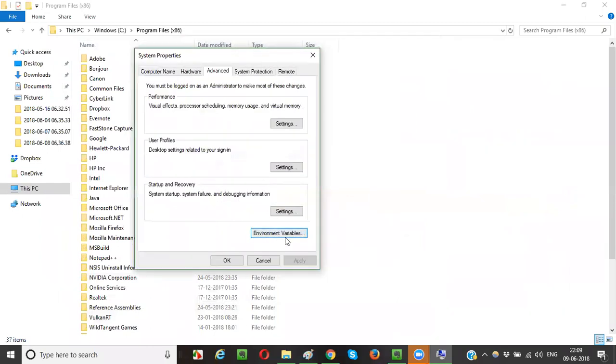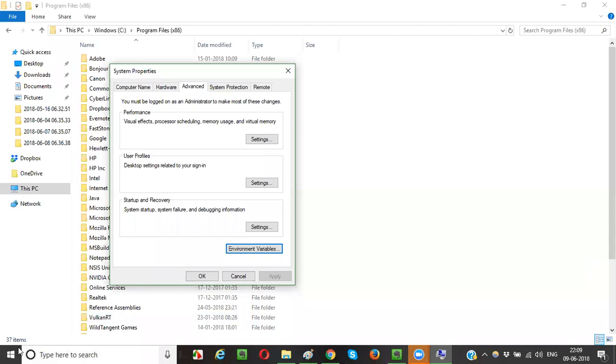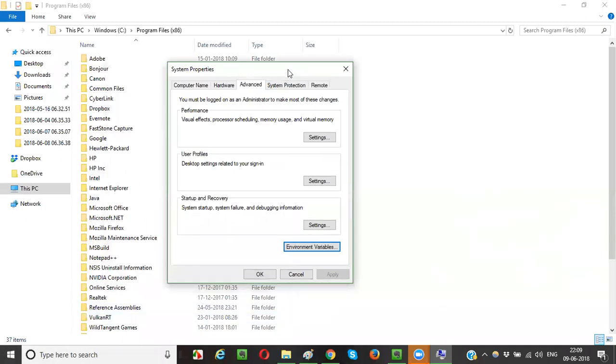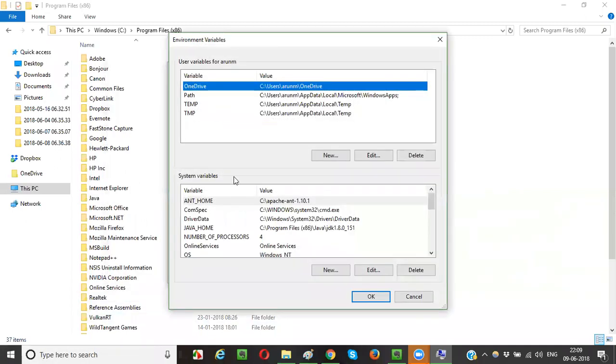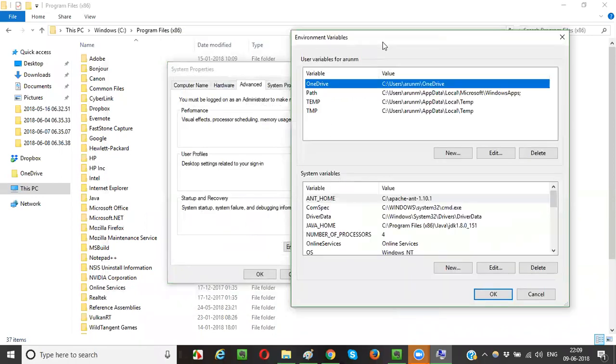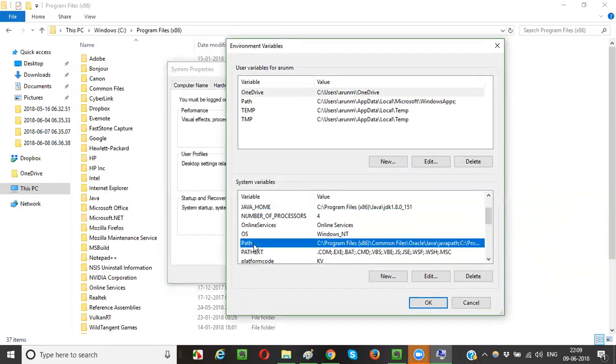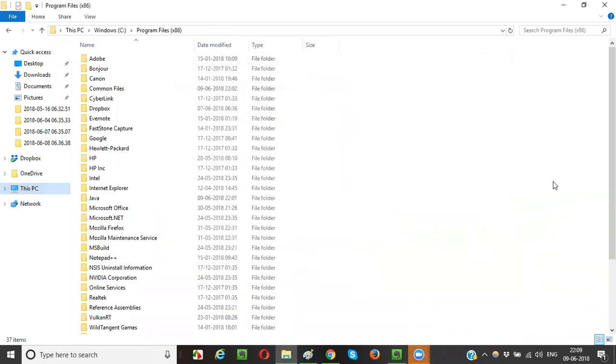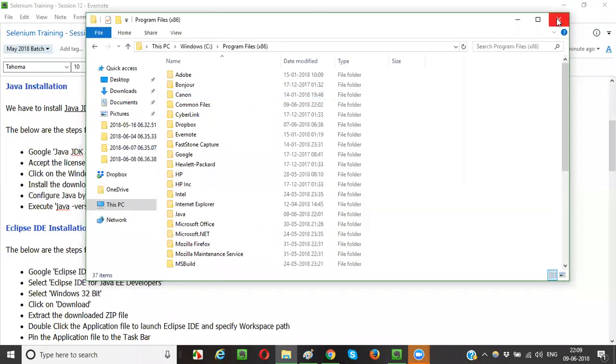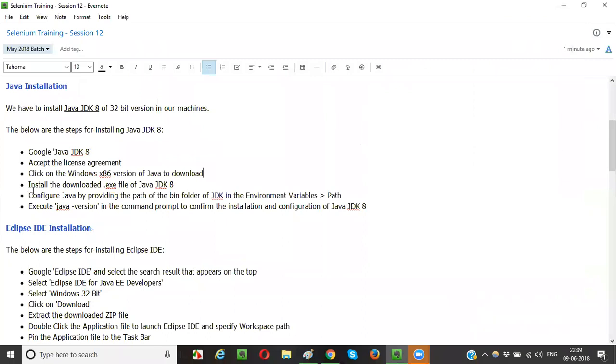In a lot of corporate setups, you will not even have the permissions for installing software on your own, right? Since this is my personal machine, this is enabled and I can install whatever software I want. But in your workspaces, just follow your process for getting this path edited and, at the same time, installing Java and all the software. If you don't have admin permissions to install the software, take your system admin's help and get it done. Now I have configured Java.